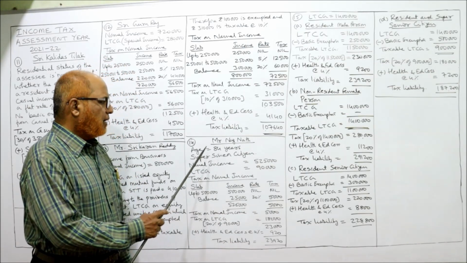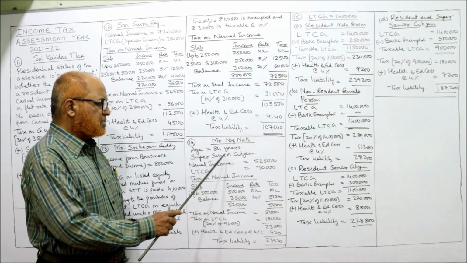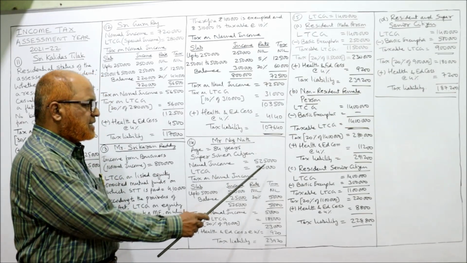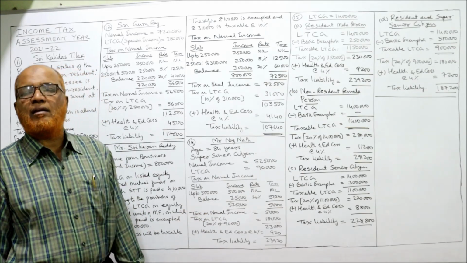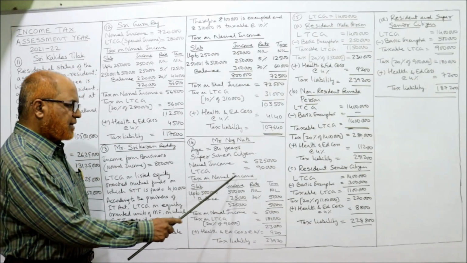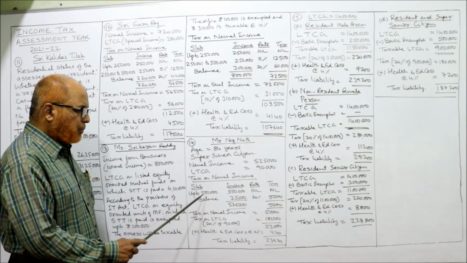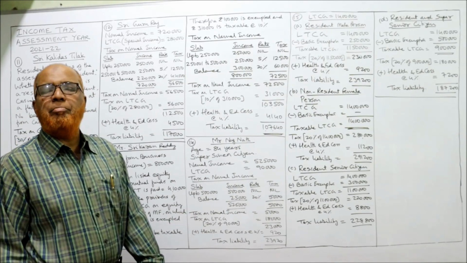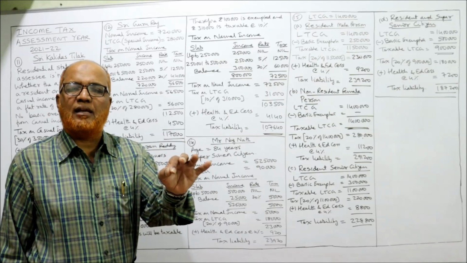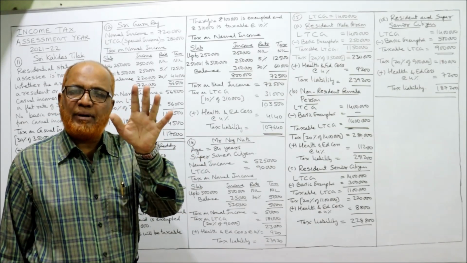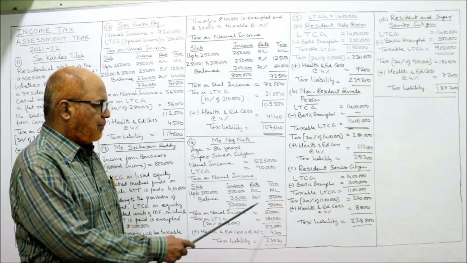Now see, age 84 years, super senior citizen. Normal income is 5,25,000 and LTCG is 90,000. So we calculate the tax on normal income and LTCG separately. Normal income, tax on it: first slab up to 5 lakh rupees. 5 lakh rupees is the income, rate nil, tax nil. Because he is a super senior citizen, the basic exemption limit is 5 lakh. The first slab is up to 5 lakh rupees, nil.